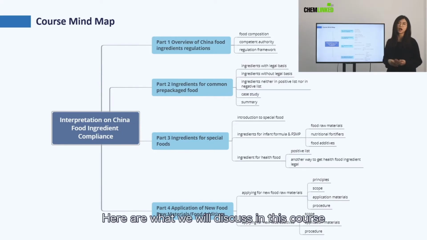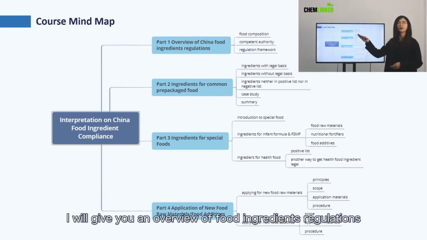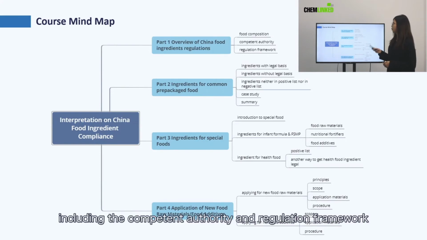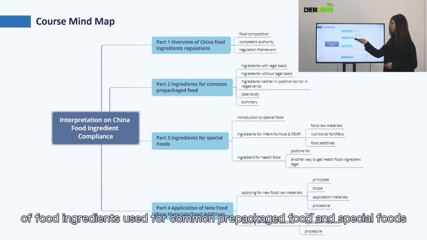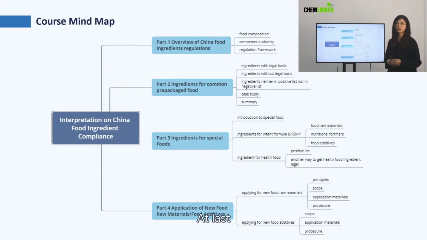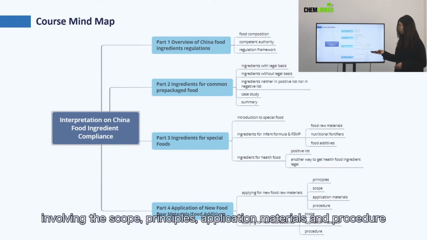Here is what we will discuss in this course. It includes the following 4 parts. In part 1, I will give you an overview of food ingredient regulations, including the competent authority and regulation framework. Later, Mr. Yuan Zhaoyu will interpret the regulatory requirements of food ingredients used for common prepackaged food and special food. At last, I will detail the application of new food raw materials and food additives, involving the scope, principle, application materials, and procedure.